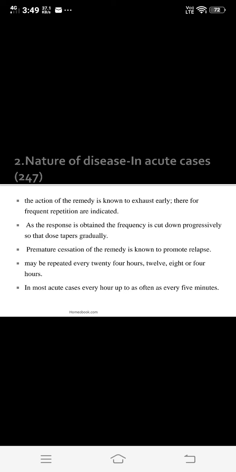Then we study the second point regarding repetition, that is the nature of the disease. The nature of the disease can be acute disease or chronic disease.